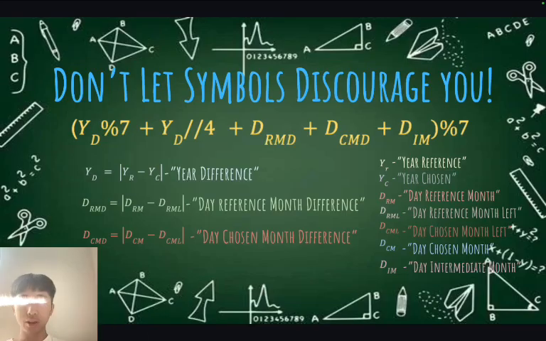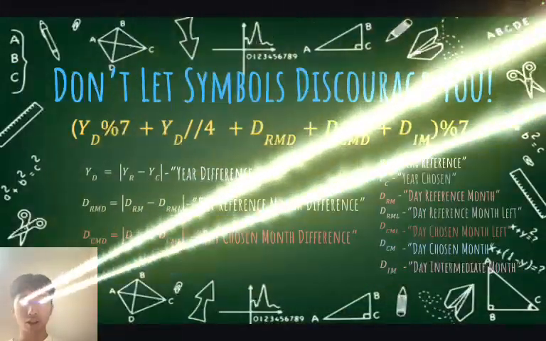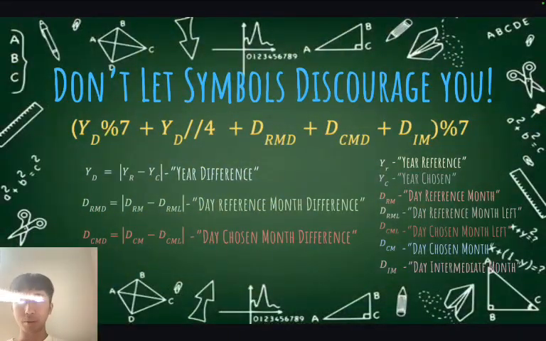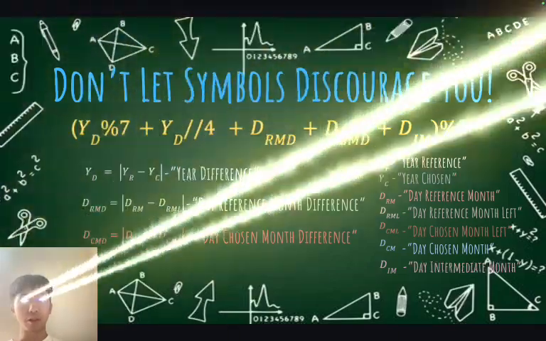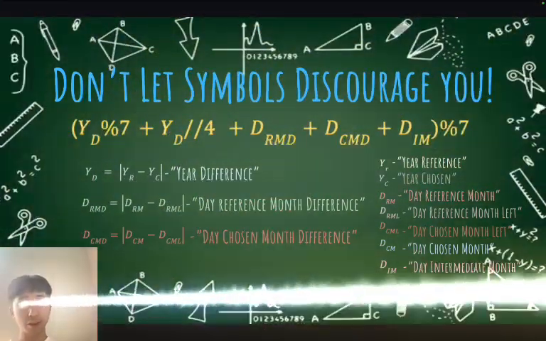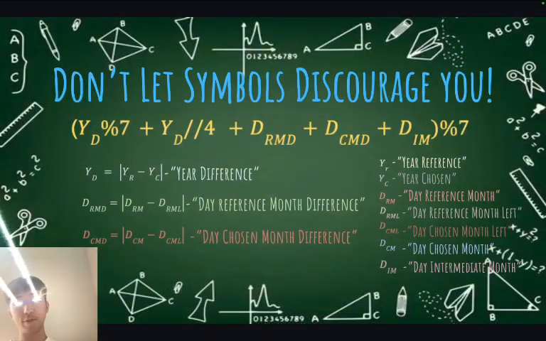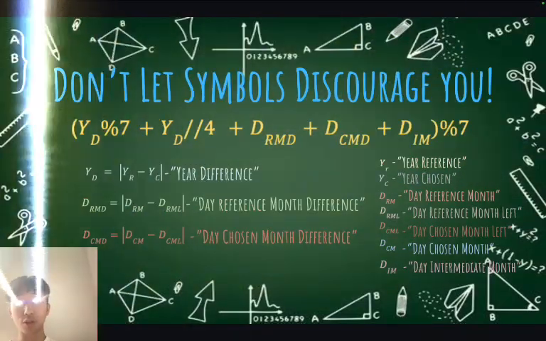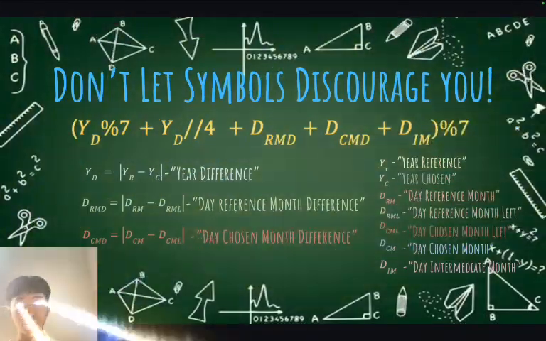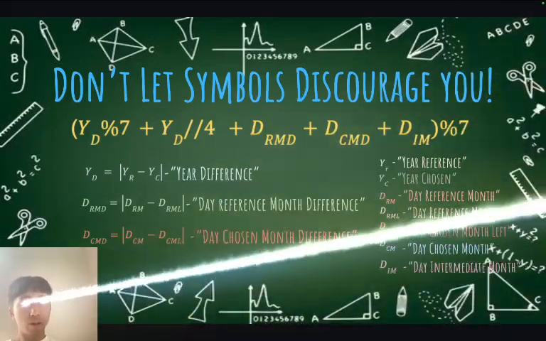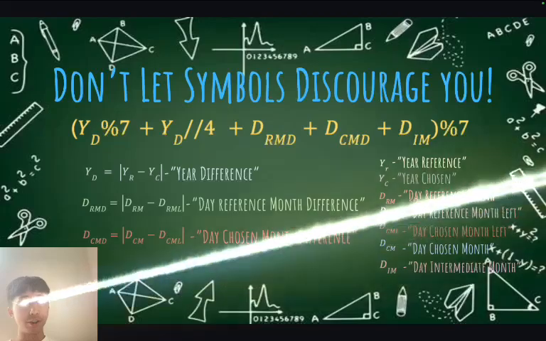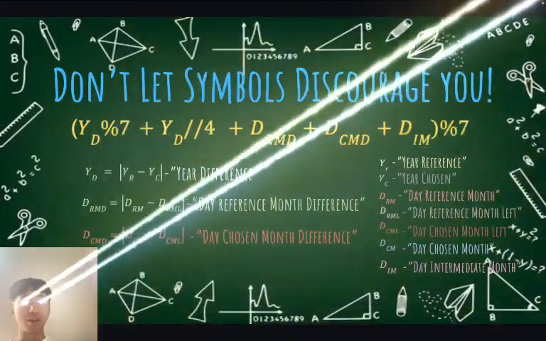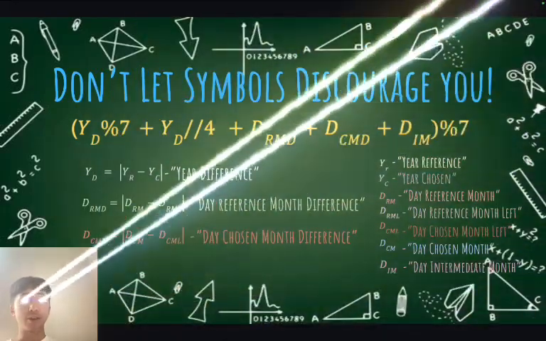Not only this, but chosen leap years are not fully accounted for, as you need to be careful about leap years on January and February. You may need to subtract by 1 of the total expression if it's before February 29 on a leap year for your chosen year. So this expression gives you the shift in days of the original loop of your reference date, your first reference date. We can go over the terminology here. YD is equal to YR minus YC, which I would call the year difference. YR being the year of the reference, and YC is the year that you chose.